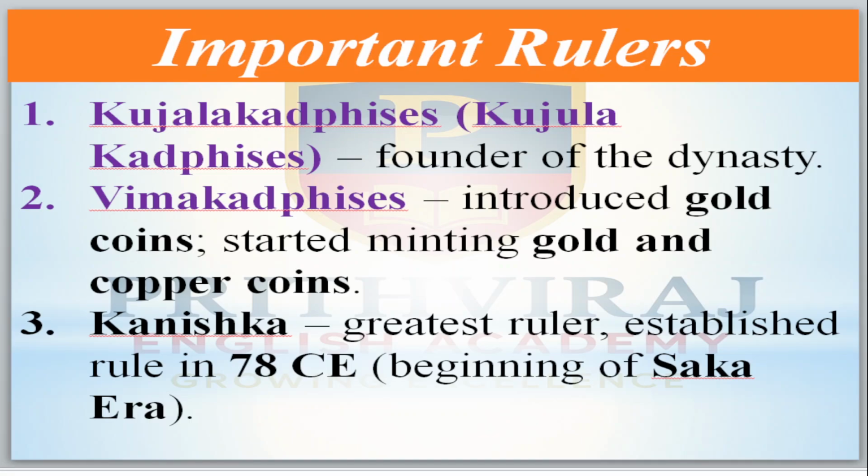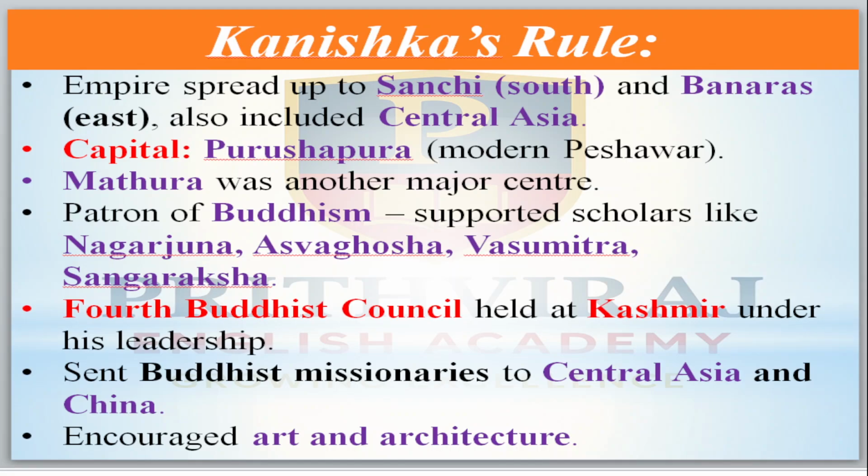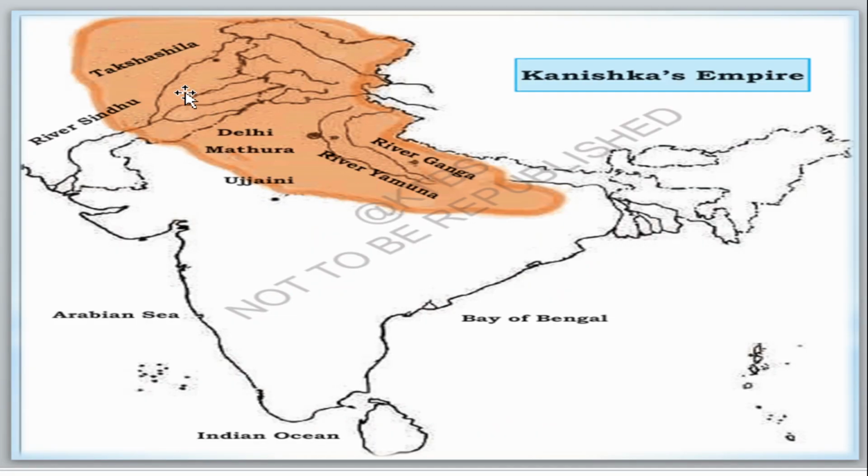Kanishka is the greatest ruler. He established his rule in 78 CE, meaning Common Era, and that is called the beginning of the Saka era. Under Kanishka's rule, the empire spread up to Sanchi in the south, in Madhya Pradesh.